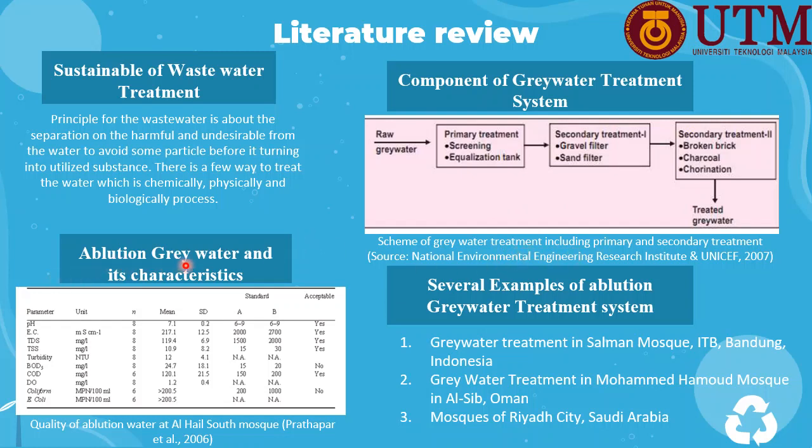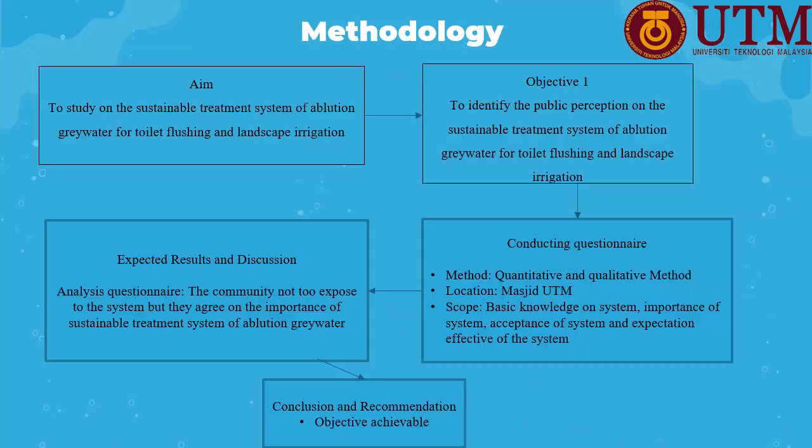So for the ablution greywater characteristics, the table below shows the water quality of the ablution water, which is taken from a mosque. It shows the water quality parameters such as turbidity, TDS, TSS, DO, COD, BOD, and other quality parameters of ablution greywater that we can identify. Several examples of ablution greywater that have been studied are from Indonesia, Oman, and Saudi Arabia. So, continuing to the methodology.